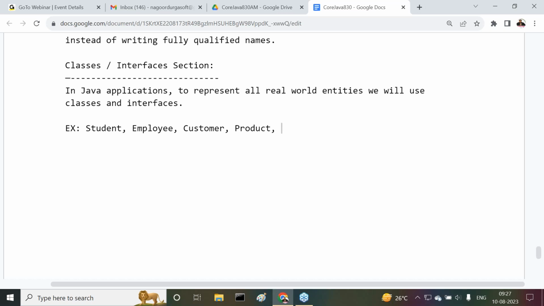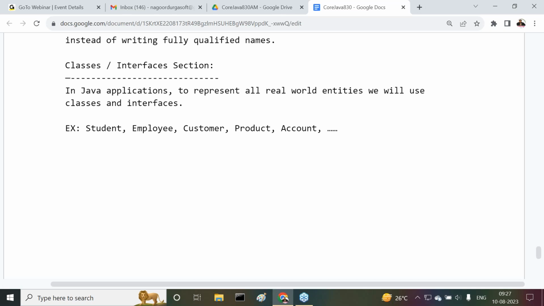All these are attributes of the product. Account is an entity. Account number, account holder name, account type, minimum balance, the account category. All these are account attributes. That's why account is an entity, and so on.